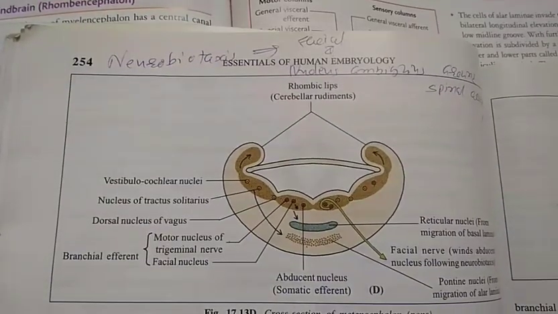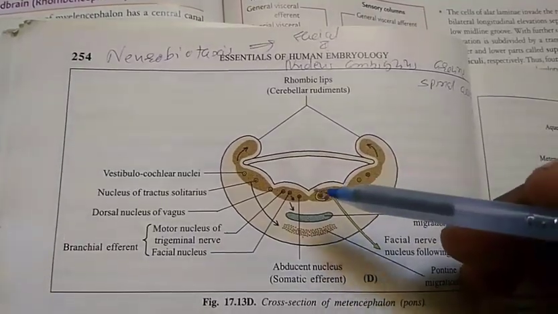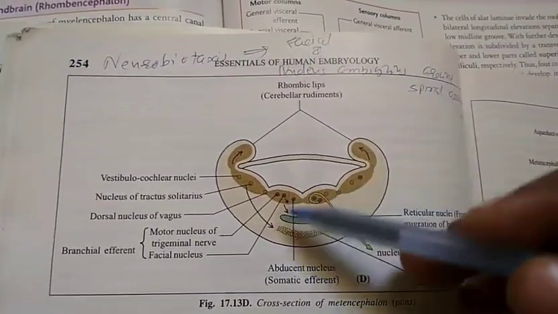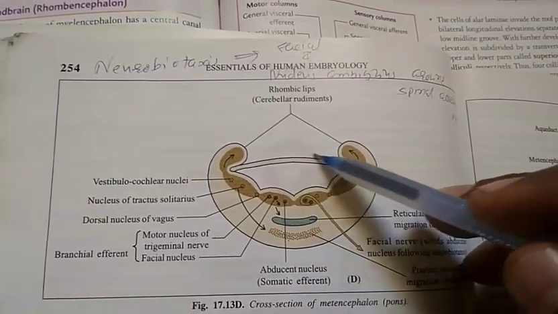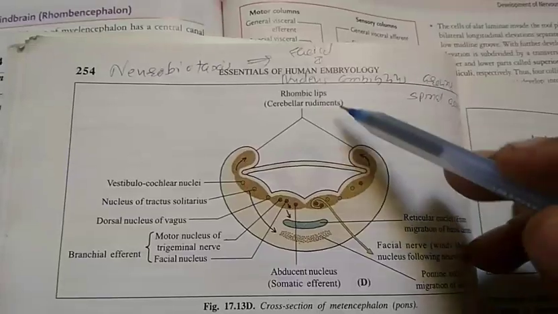We'll now discuss the development of pons. The ventral wall of metencephalon leads to development of pons, whereas the dorsal wall of metencephalon is occupied by the primordium of cerebellum.